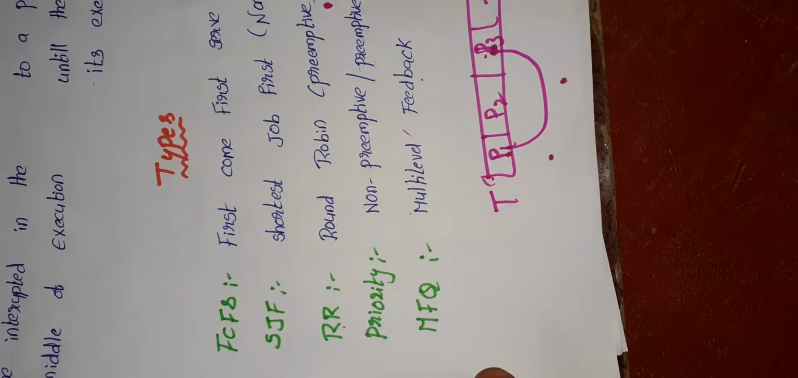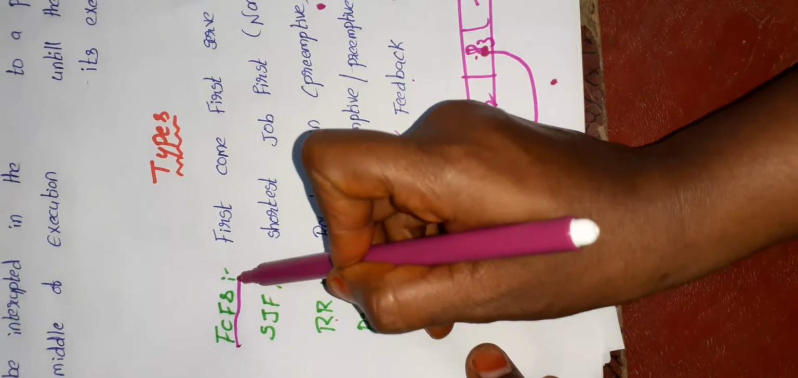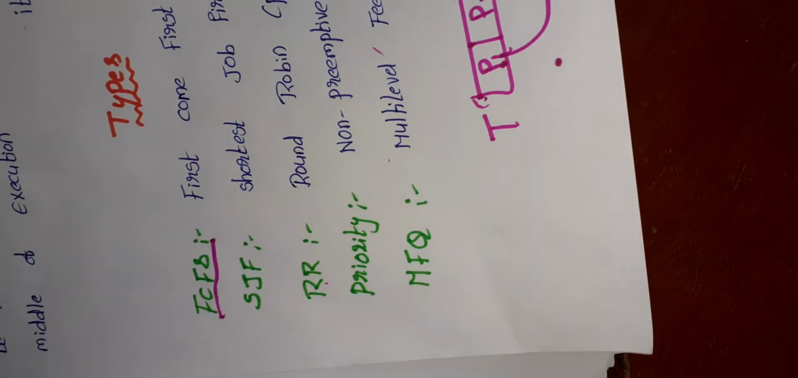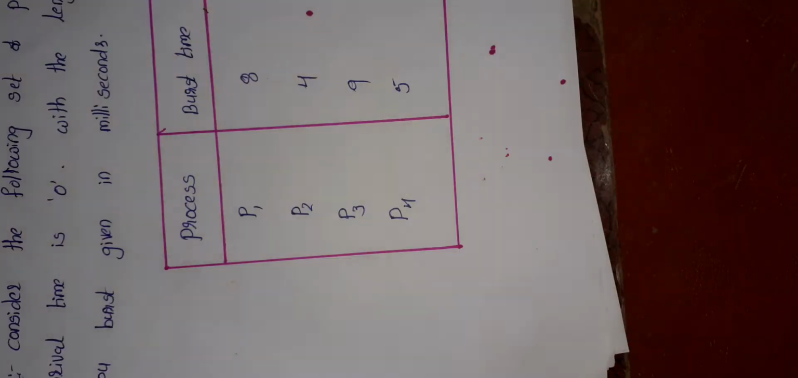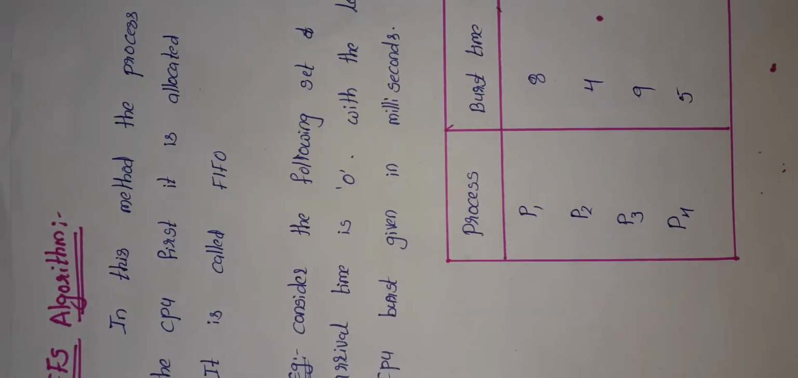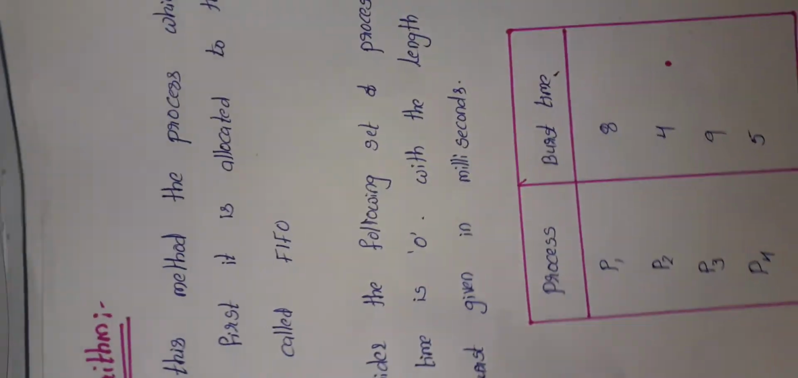Now let us see the first model, that is FCFS. In this video I show the two scheduling algorithms with examples. First one I am defining is the FCFS algorithm. And the FCFS algorithm is a very simple method.